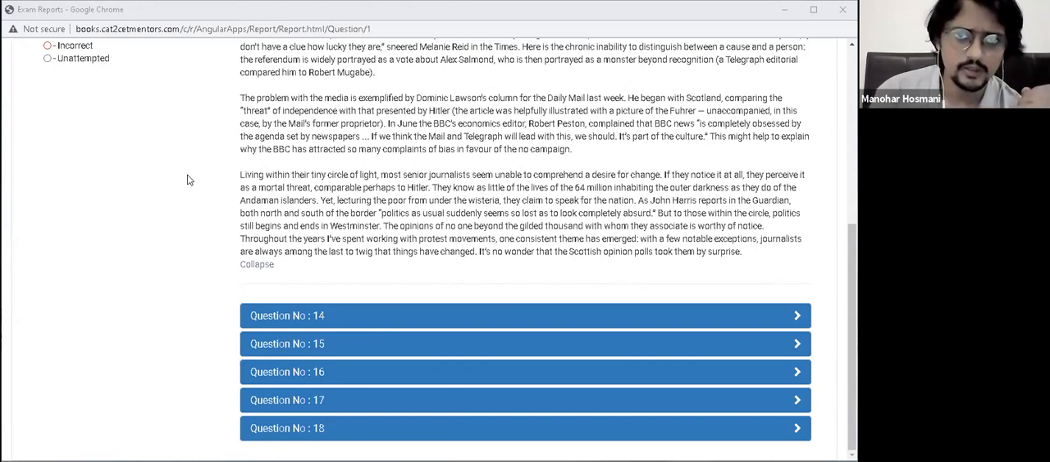Lots of RC first and then go for mocks. Ashish, go for mocks as and when they are scheduled for now, but whenever they are not scheduled, try to do your sectionals. Daily basis पे करोगे तो practice में आ जाओगे.